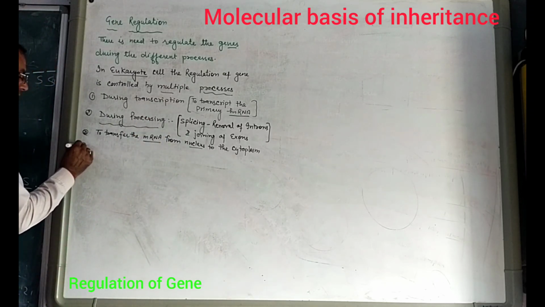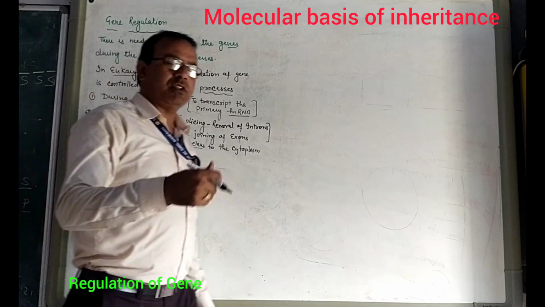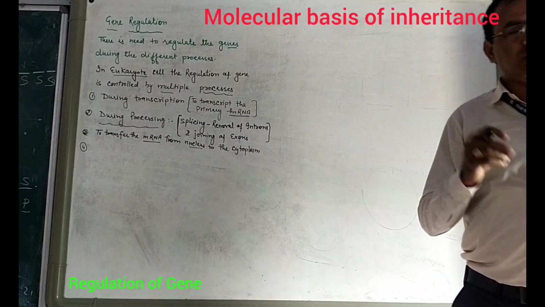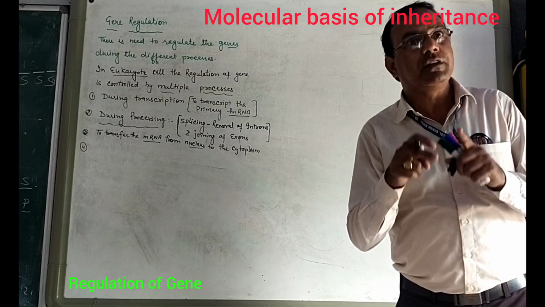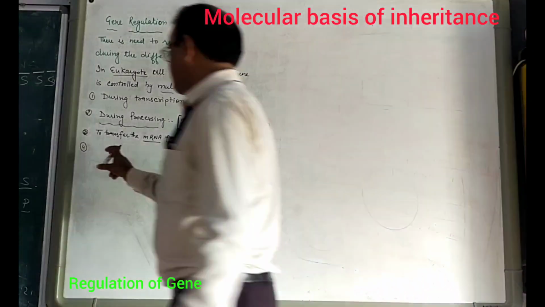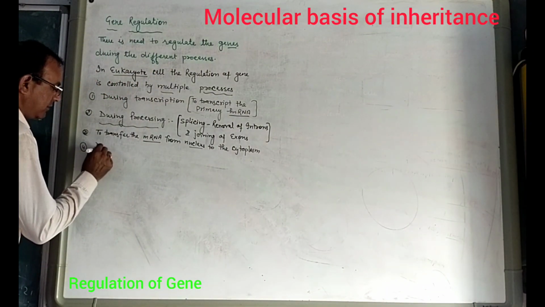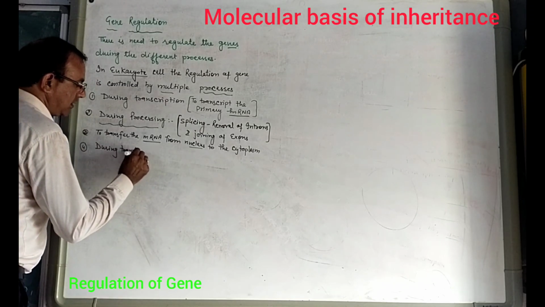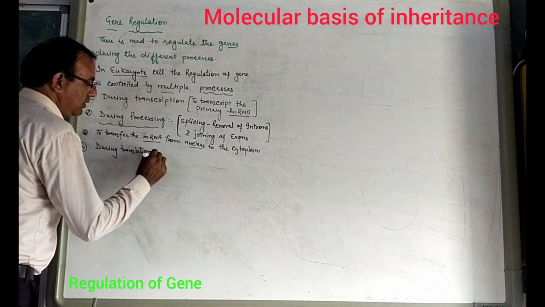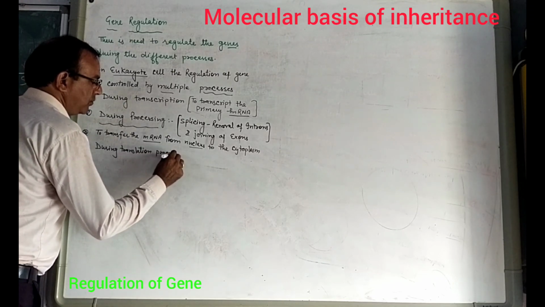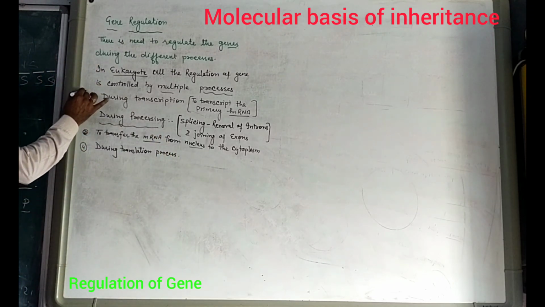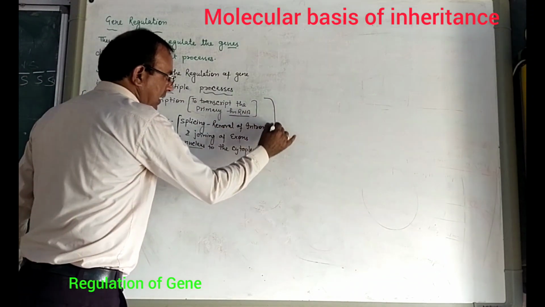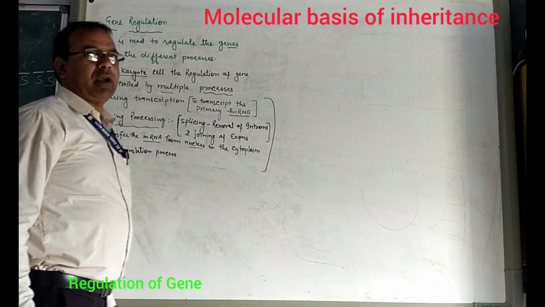And next, as the mRNA reaches the cytoplasm, the translation process occurs. So there is also a need for regulation of gene during translation. We can say that in eukaryotic organisms there are multiple phases at which we need to regulate the gene.